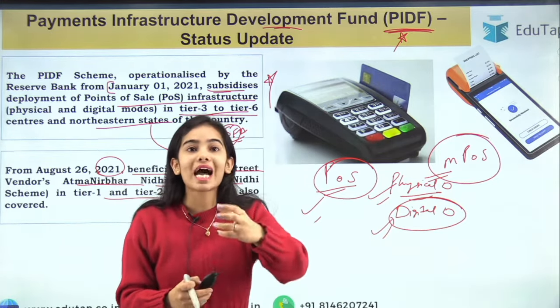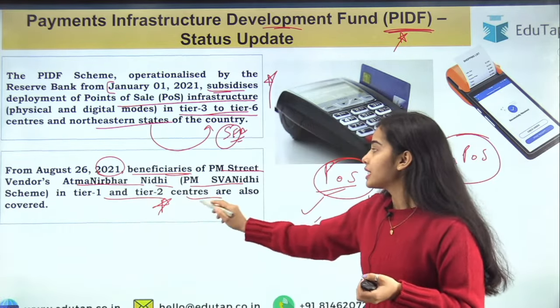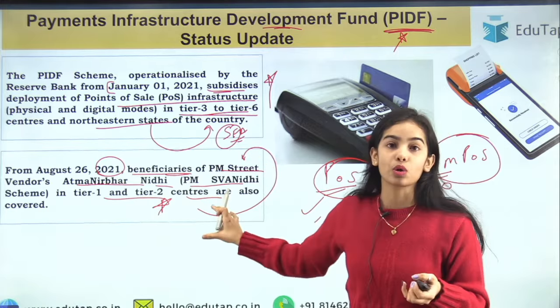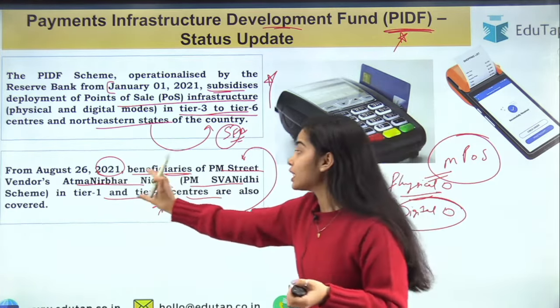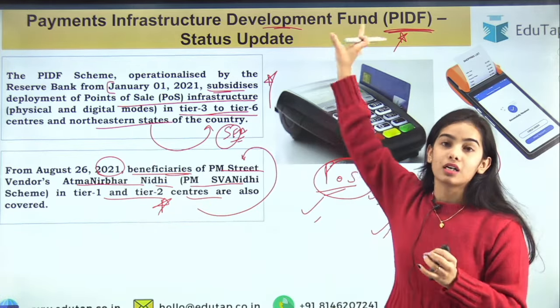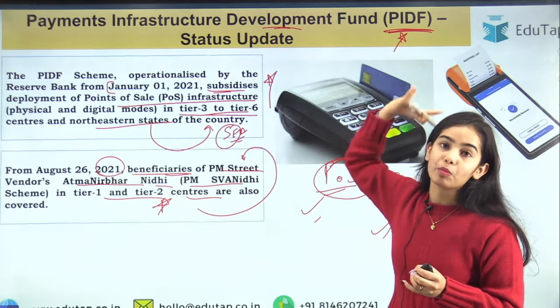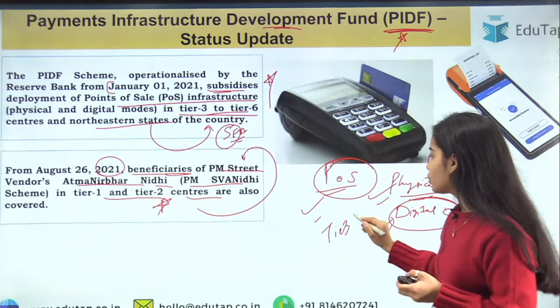So to promote that, it was said that the tier 1 and tier 2 centers, the street vendors from these centers also, the urban areas, these are the urban areas we can say. So in the urban areas also, the street vendors will be getting support under the PIDF scheme also. So you have understood that the tier 3 to tier 6.